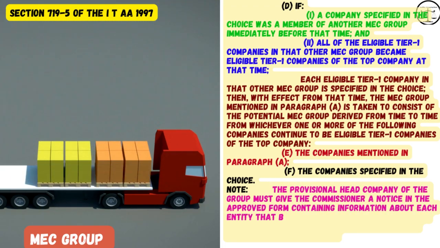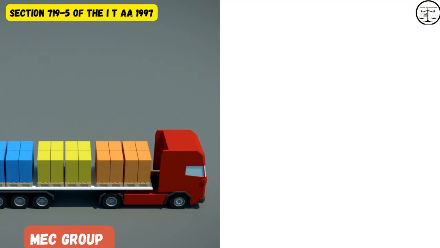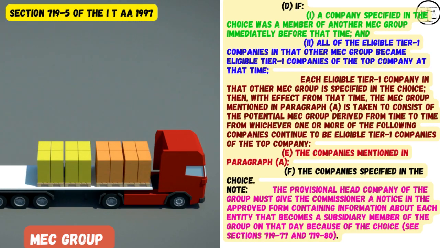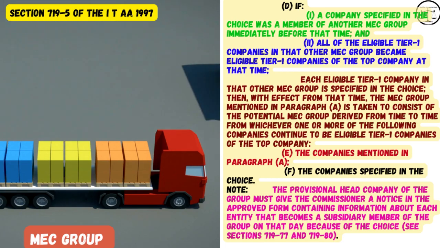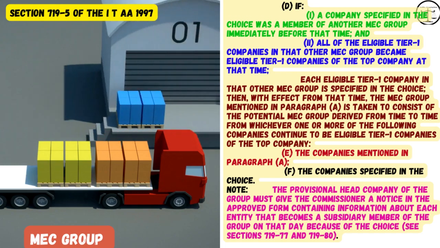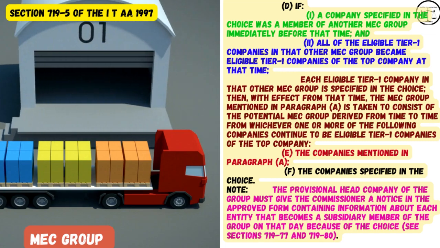Then, with effect from that time, the MEC group mentioned in paragraph A is taken to consist of the potential MEC group derived from time to time from whichever one or more of the following companies continue to be eligible Tier 1 companies of the top company. E. The companies mentioned in paragraph A. F. The companies specified in the choice.